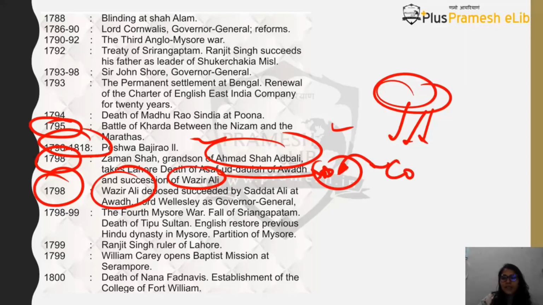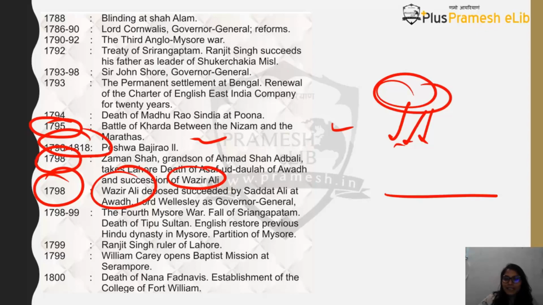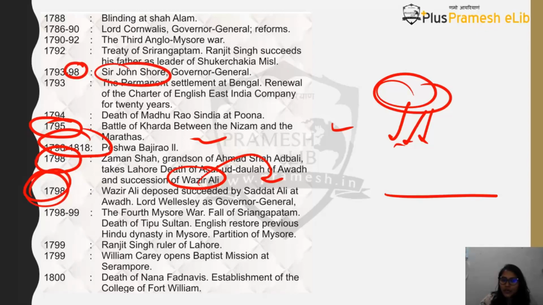Tell me in the comment box, is he related to Kathak in any way? You need to tell me, because that forms part of your art and culture. Wazir Ali has taken over the throne of Awadh after Asafuddaullah's death. You will find that he was deposed, and he is then succeeded by Sadat Ali Khan of Awadh. During this time, till 98, is Sir John Shore's rule.